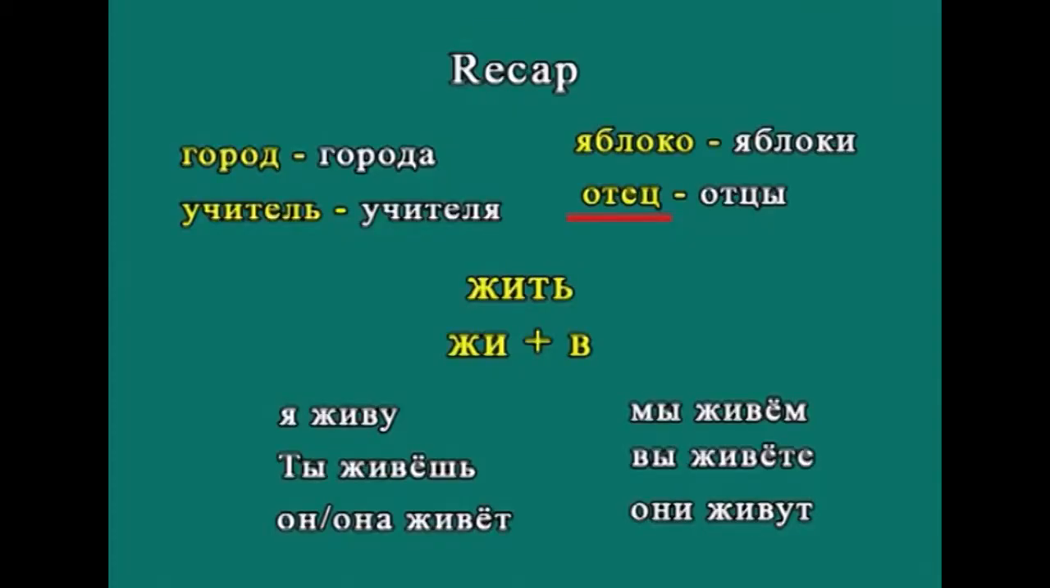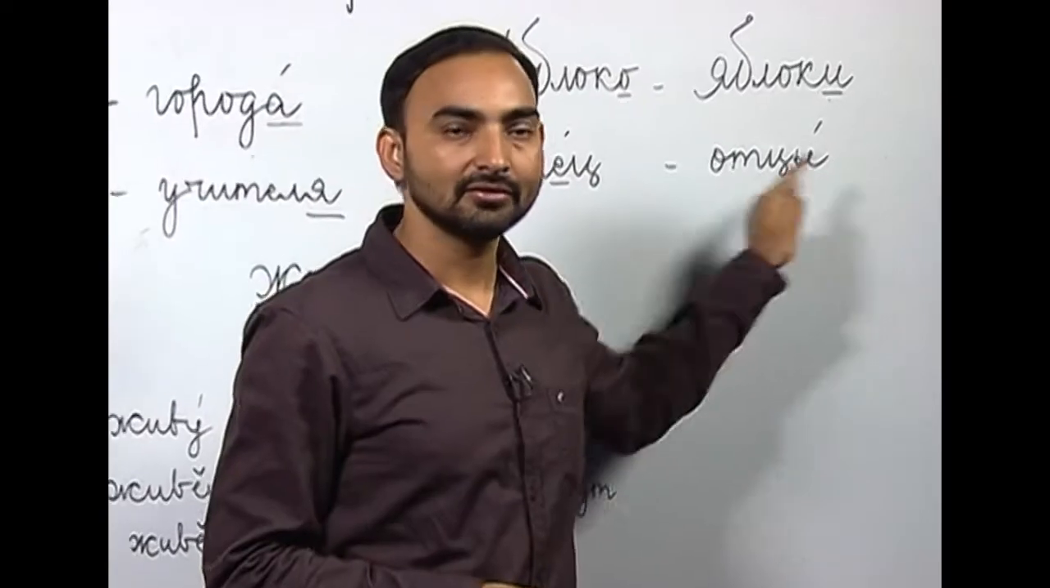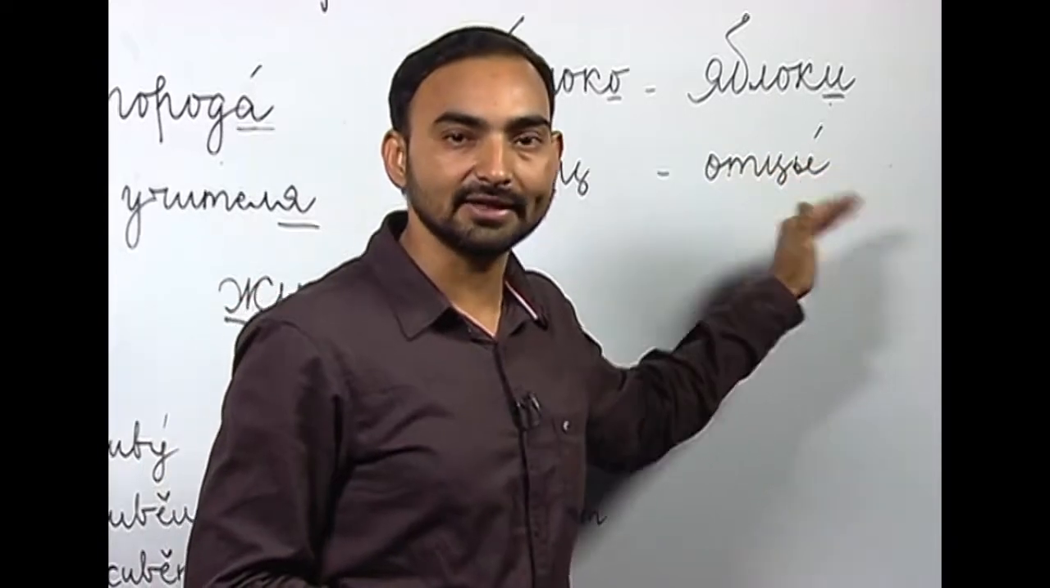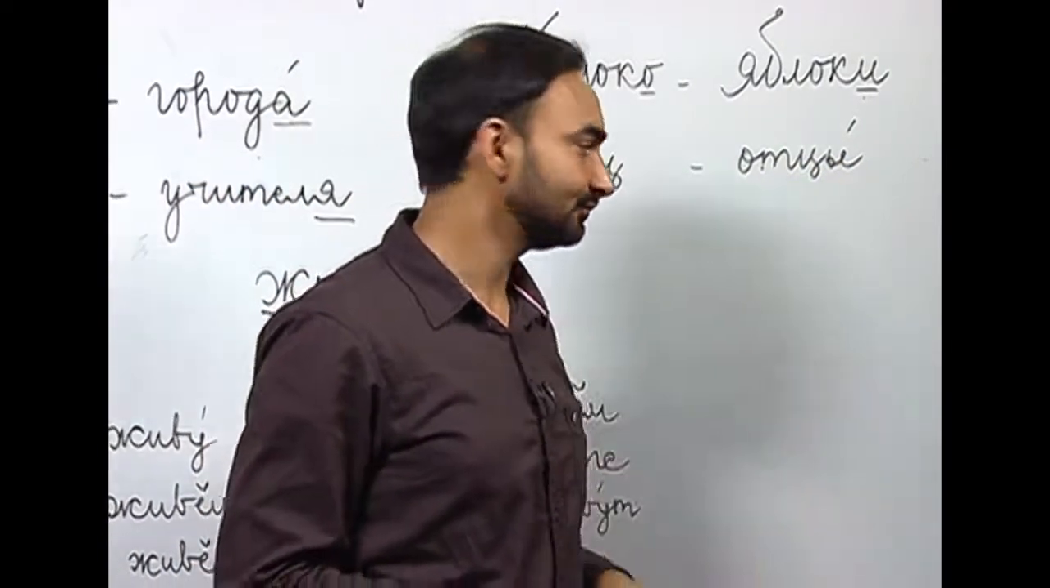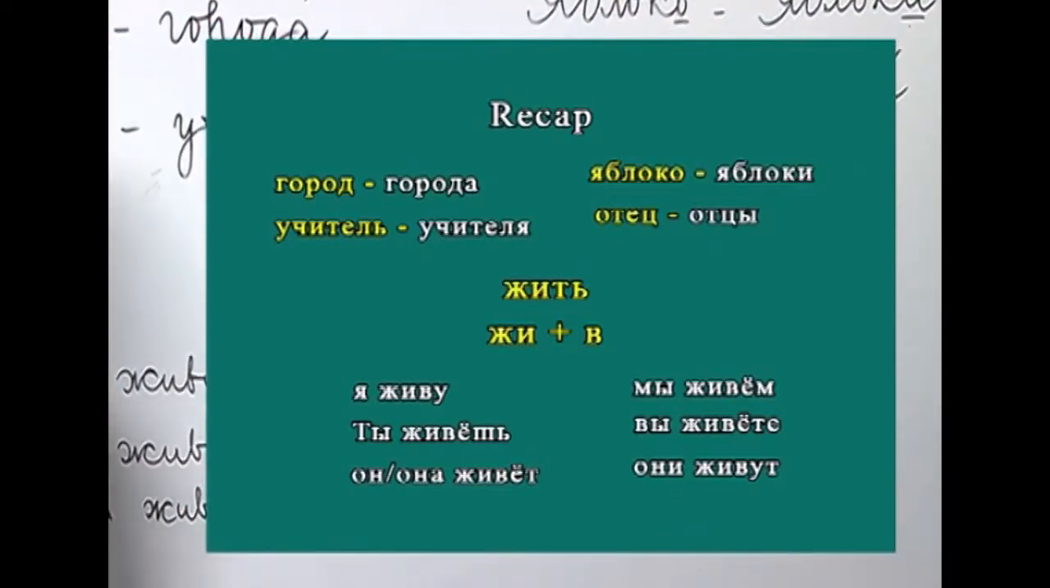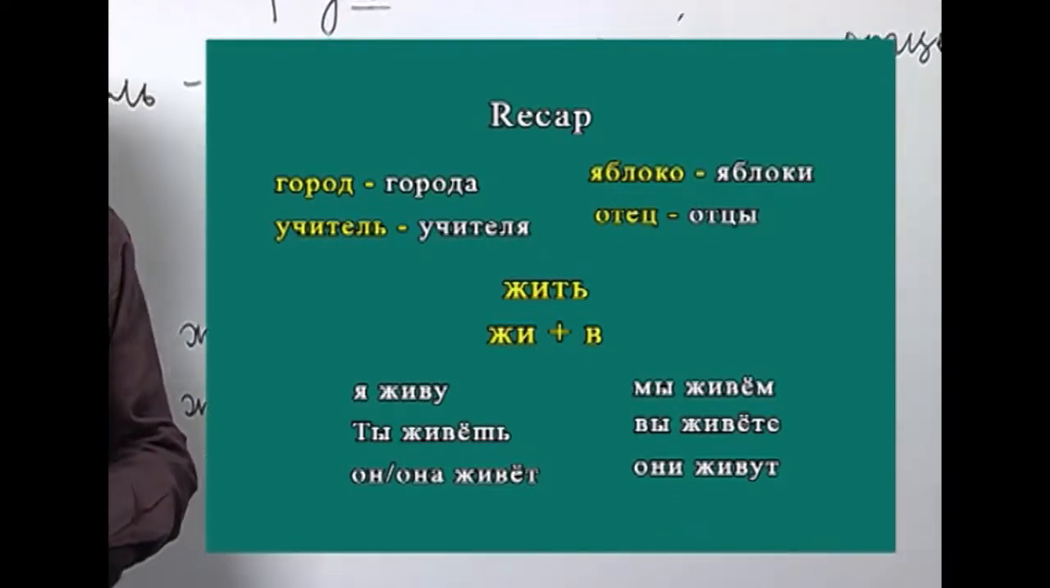So, by replacing O with И, we form the plural of яблоко, apple, apples. What about отец? How do we form the plural of отец? We drop this е, which is a soft vowel, and add И. So, отец, plural отцы, отец, папа, отцы, fathers. Let us move on to the next topic we had done in the last lesson.